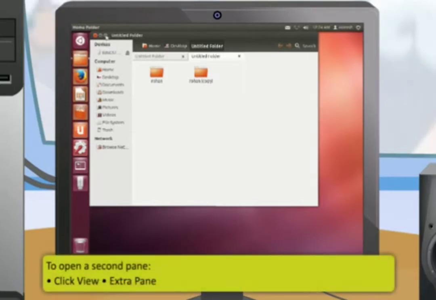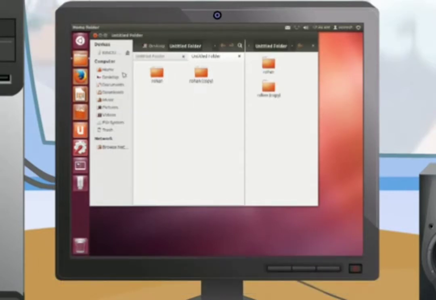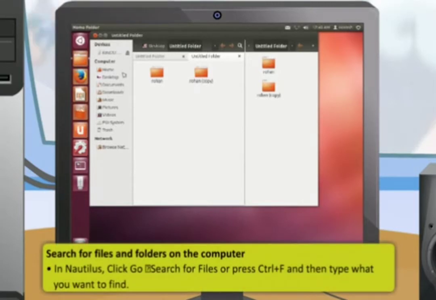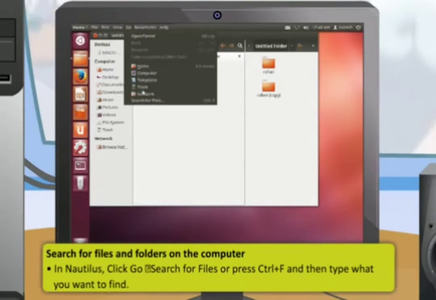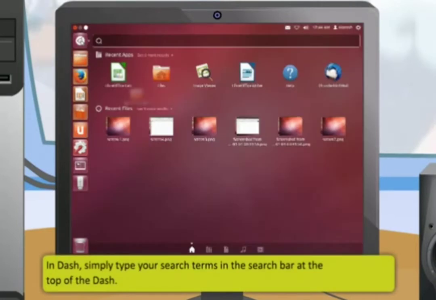To open a second pane, click View, Extra Pane. This helps you to see two locations at once on the screen without having to switch between tabs or windows. You can search for files and folders using the Nautilus or dash. In Nautilus, click Go, search for files or press Ctrl+F and then type what you want to find. In dash, simply type your search terms in the search bar at the top of the dash.